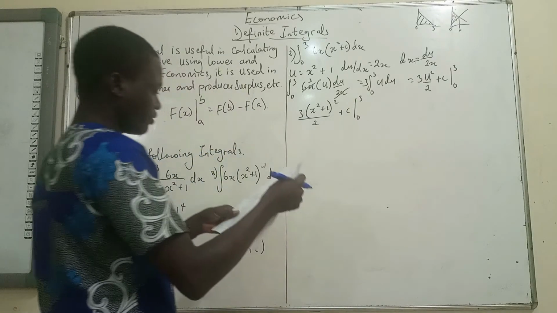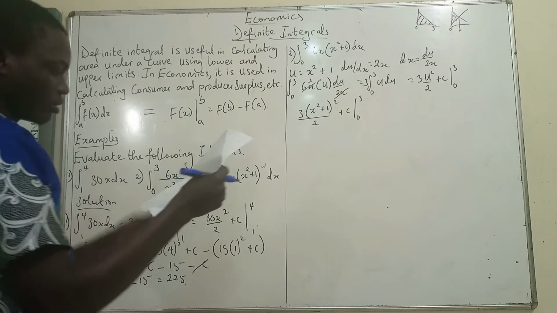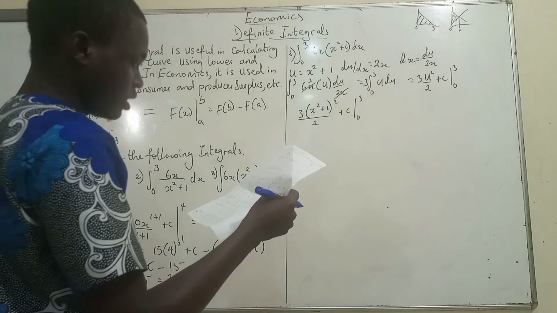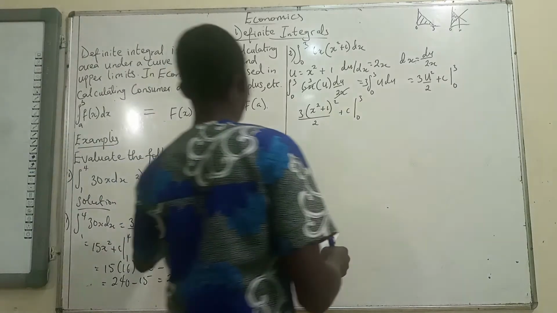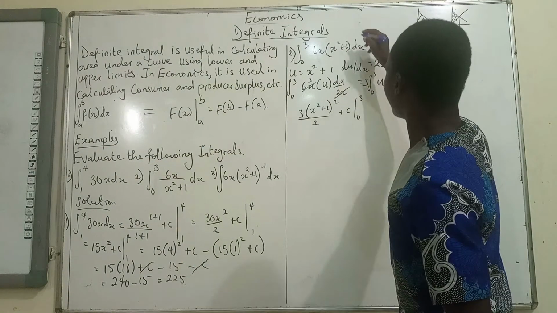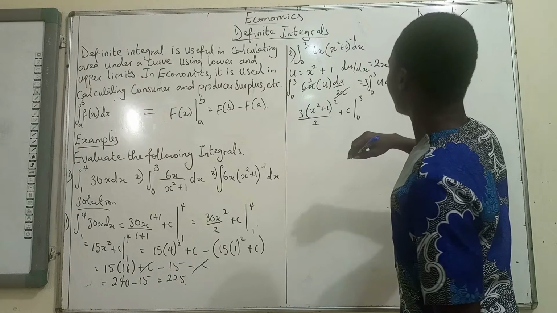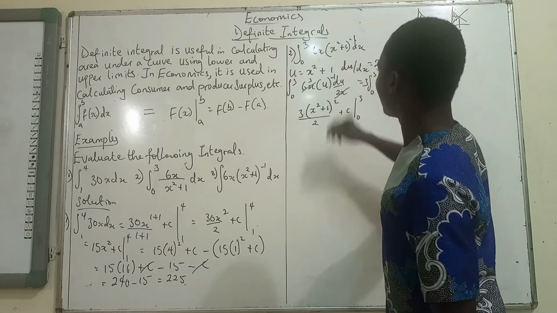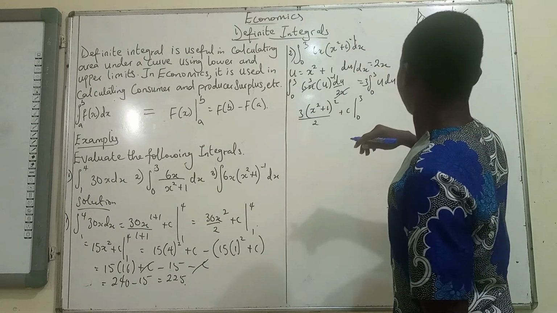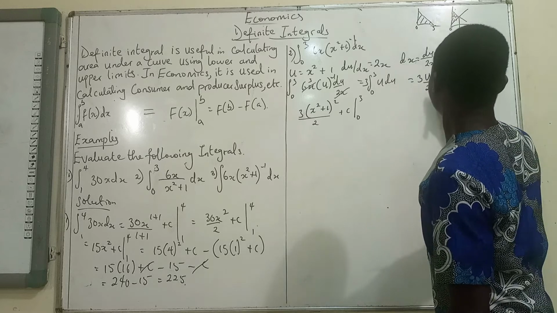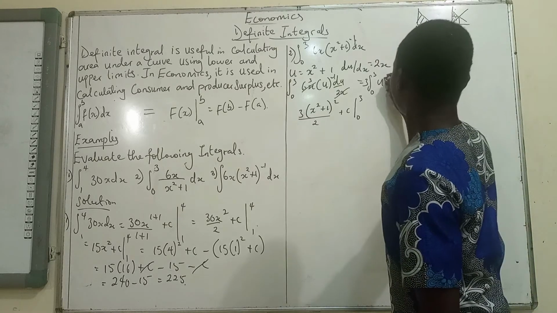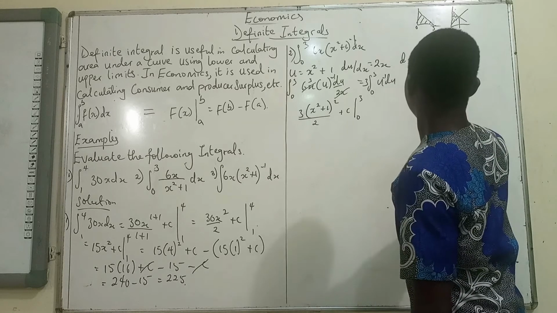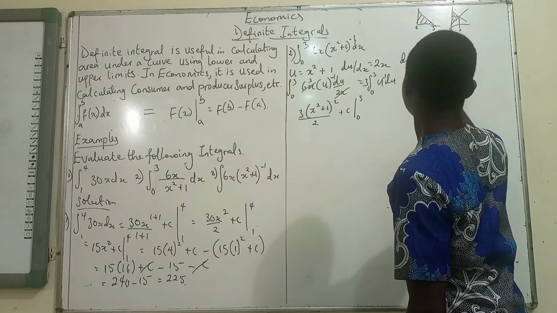Now let me quickly verify that. When I brought this up, it is meant to be a minus 1 here. So this is not u squared, this is u to the minus 1, so the integral is going to be ln u plus c.